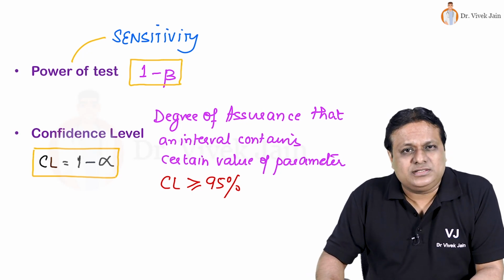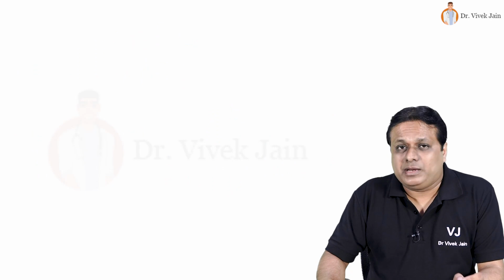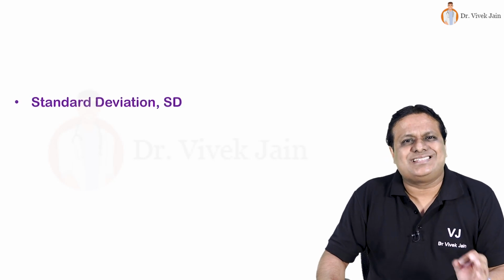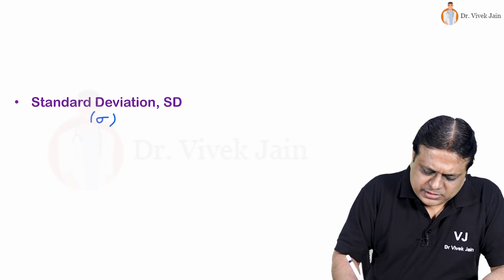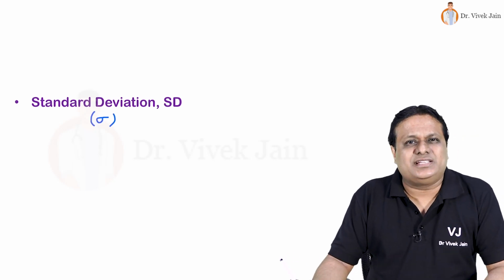Let us move forward. Dispersion is measured by multiple parameters. But what is the most commonly used measure of dispersion? That is SD, standard deviation, which is given by the symbol sigma. What is standard deviation?